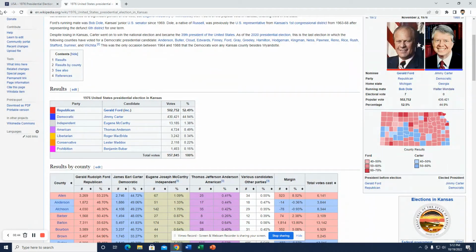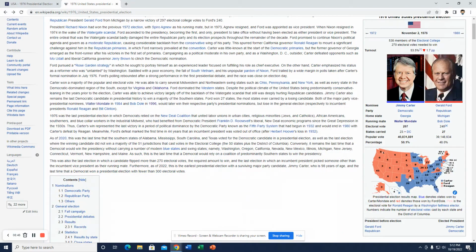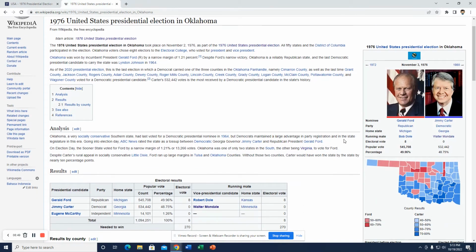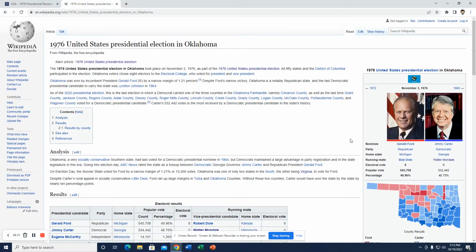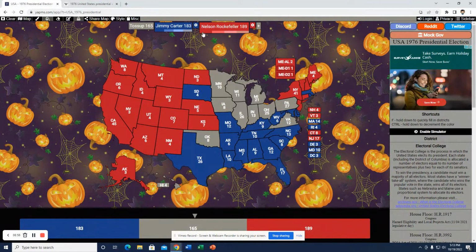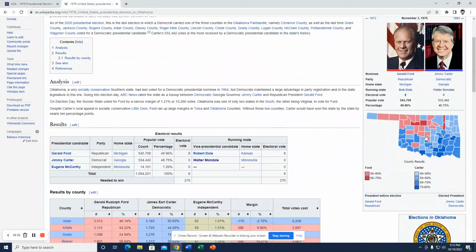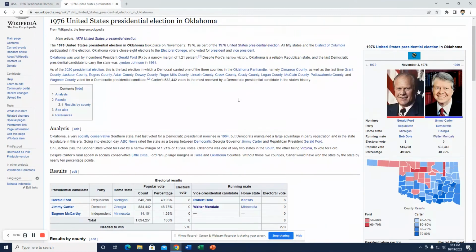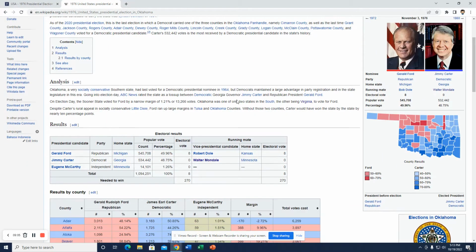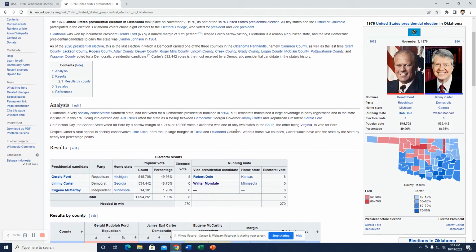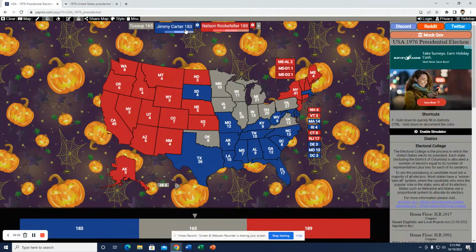The state of Oklahoma was a pretty close one, as you see there, won with a plurality of the vote. Another one decided by 1%, just like South Dakota. So for that reason, due to Carter doing great in a lot of rural Oklahoma, as you see there, Ford did better in Tulsa and Oklahoma counties, as you see there. But I think Carter could pull it out due to rural support. Rockefeller, like I said, being more of the liberal wing of the party, wouldn't have great support.